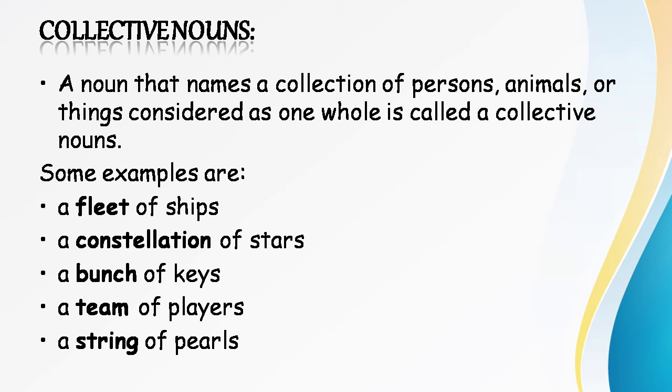You can see in the sky that there are many uncountable stars, and we don't refer to it by giving names to each star. Rather, we refer to them as a constellation, which is a collective noun. A few more examples are also of the same kind. A bunch of keys, a team of players, a string of pearls, and so on.